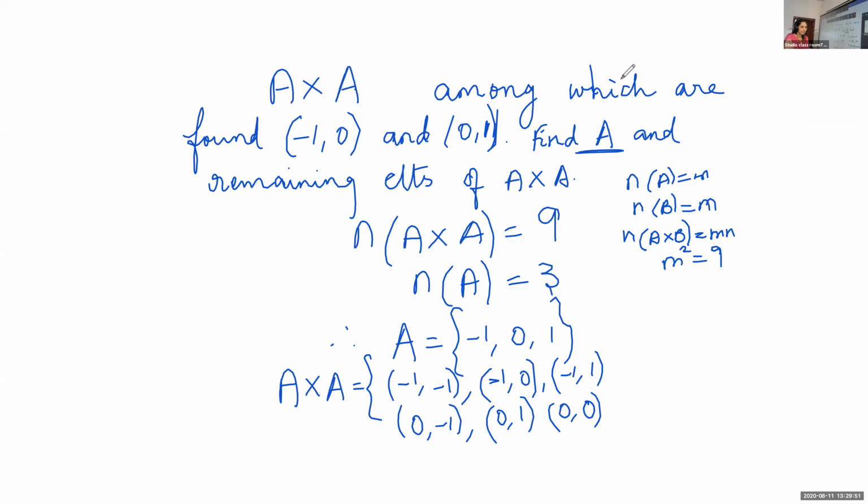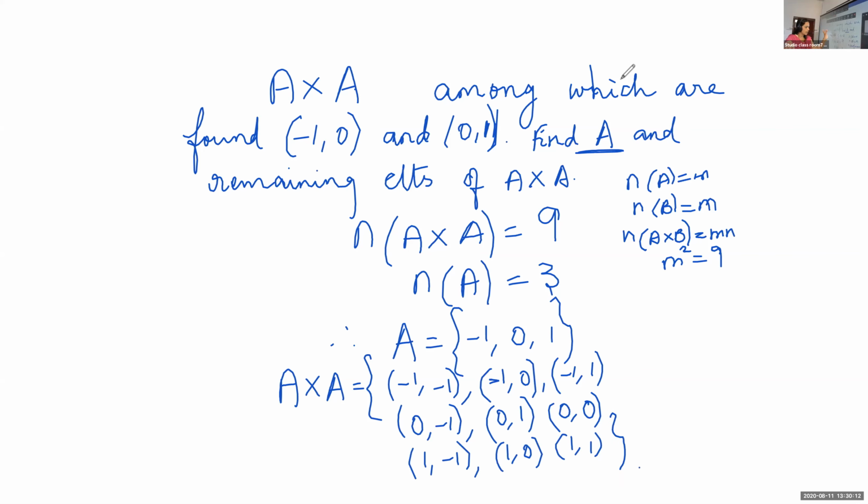Then the next one. Okay, you can give the elements starting with 1. Atul, what about the next set of elements? 1, -1. 1, 0. 1, 1. So this is about A cross A.